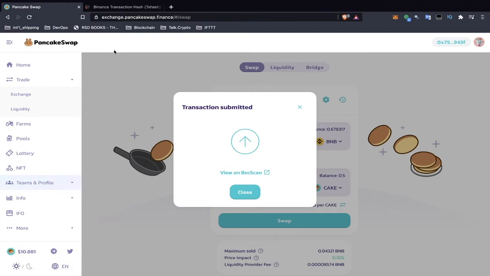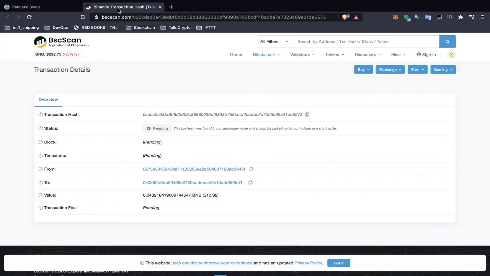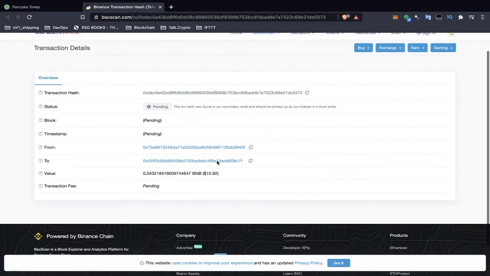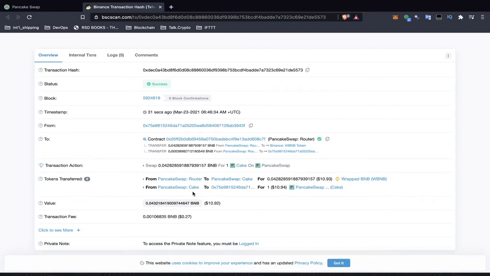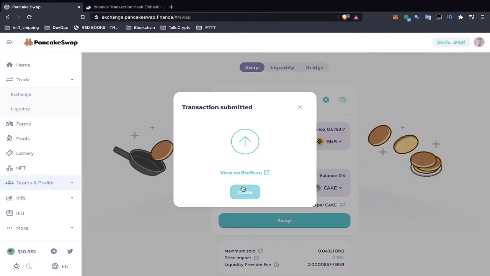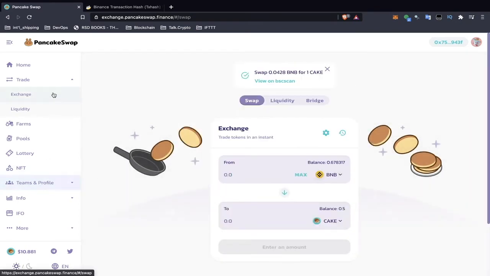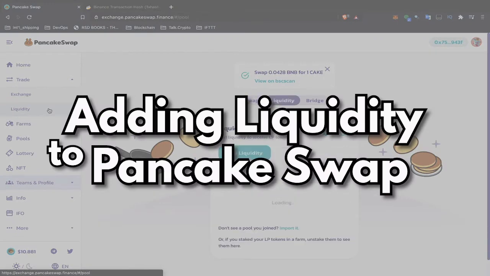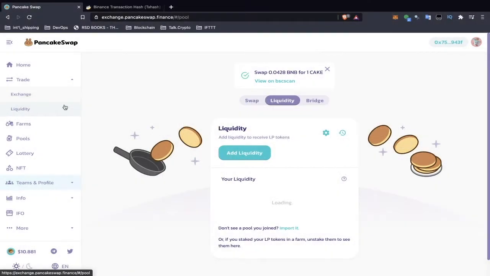It's really important to view your transactions so you can see exactly what's happening. So, transaction successful, you can see the transaction fee here, which is 27 cents, not bad. Perhaps there's a lot of swaps going on right now. And now that I have my BNB and my cake, I can go to the liquidity.